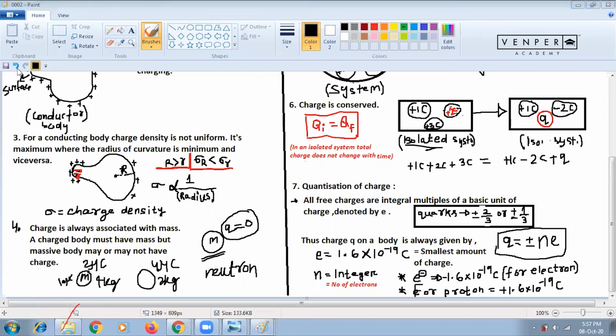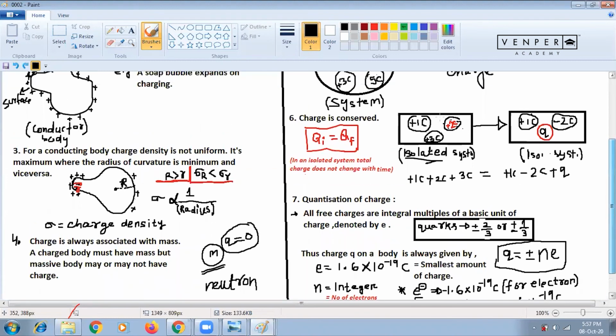Understanding? Okay, good. Now one last property, and we'll stop here. So that is additivity of charge. So what is that?